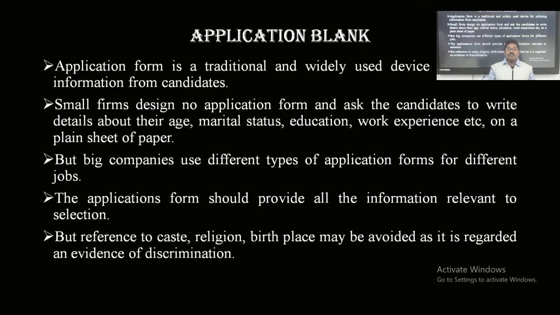The application form is a traditional and widely used device for collecting information from the candidates. This is the method traditionally adopted to collect the information. Small forms are designed, a number of application forms, and candidates are asked to write details about their age, marital status, education, working experience, and so on on a plain sheet.